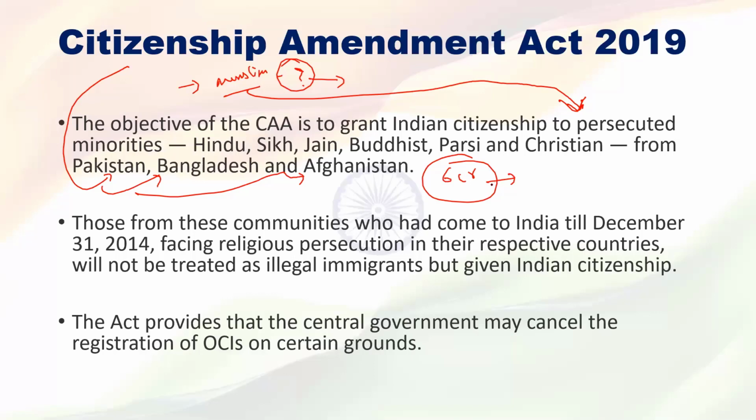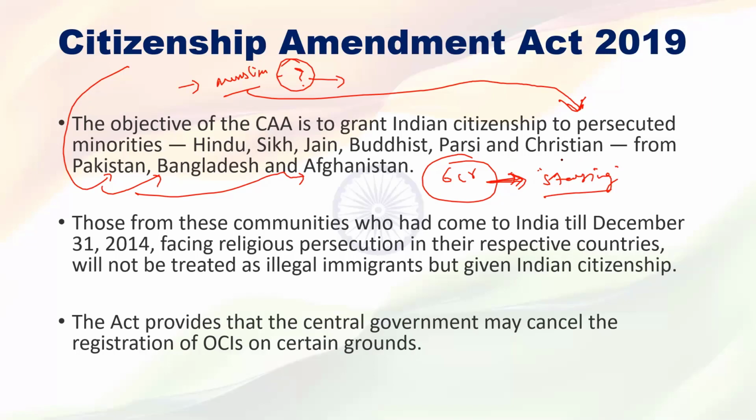Then why is the central government giving Indian citizenship to 6 crore people? The central government clarified that these 6 crore people are already staying in India. No new people will be added to India.